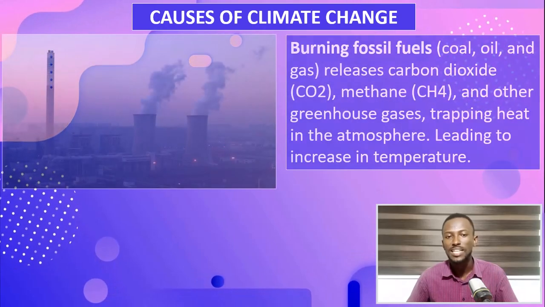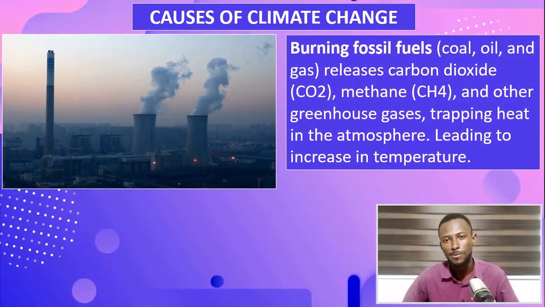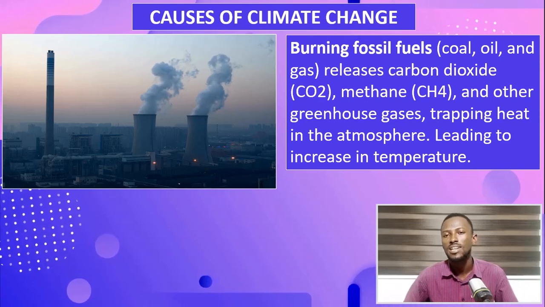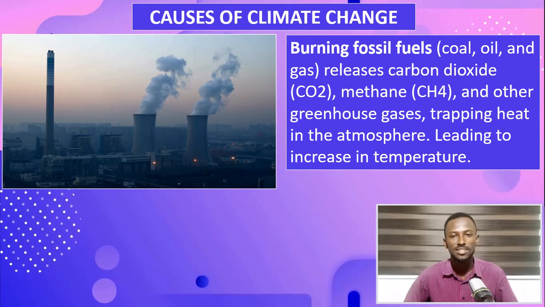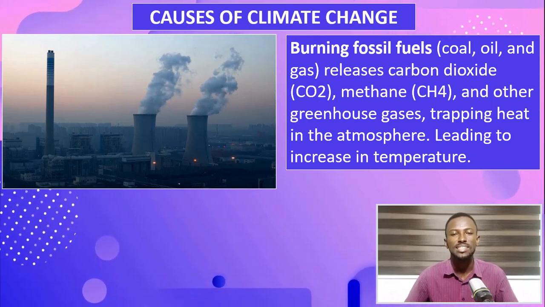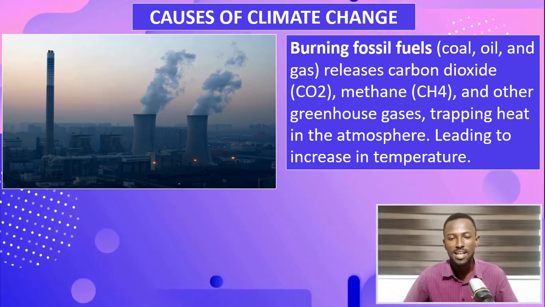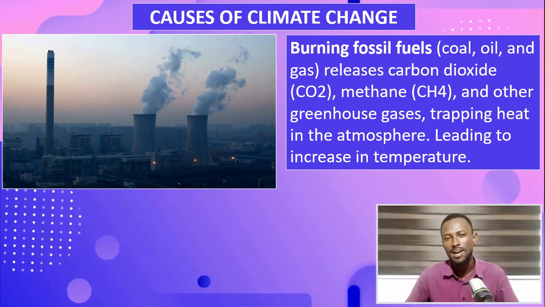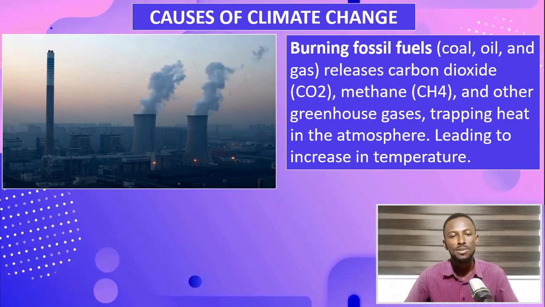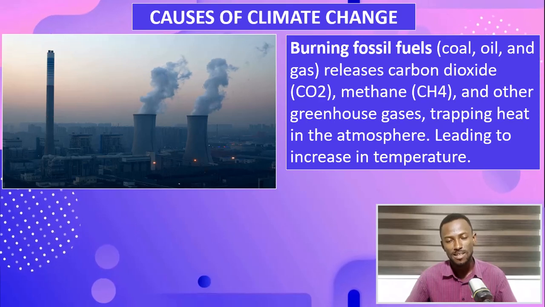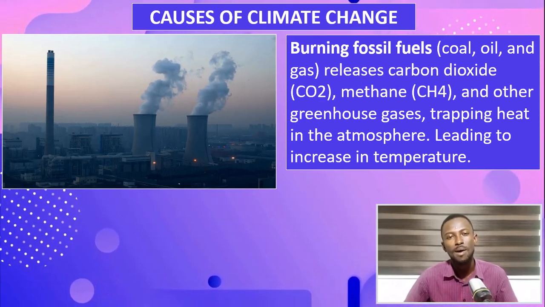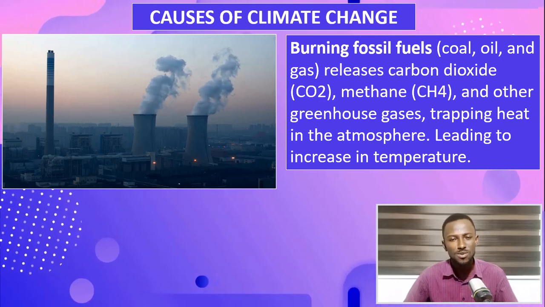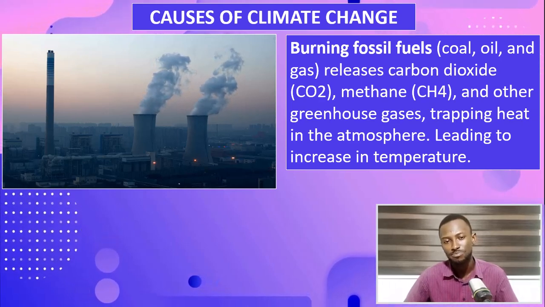One of them is burning of fossil fuel, where coal, oil, and gas are being burnt in factories all around the world. During this process, gases like carbon dioxide and methane are released, and there are some other greenhouse gases that are released during burning of fossil fuel. And these gases get trapped and they end up heating up our atmosphere, leading to the increase in temperature that we observe.